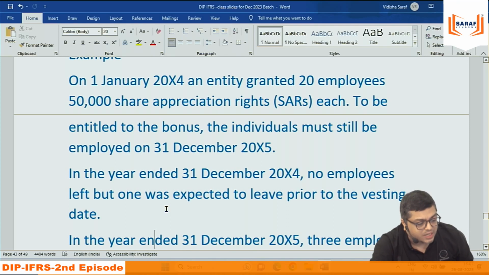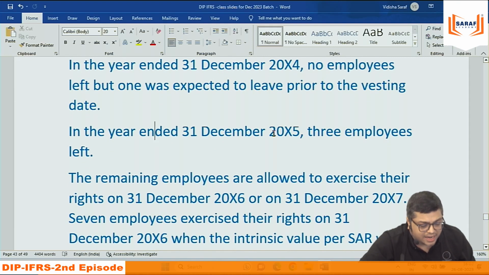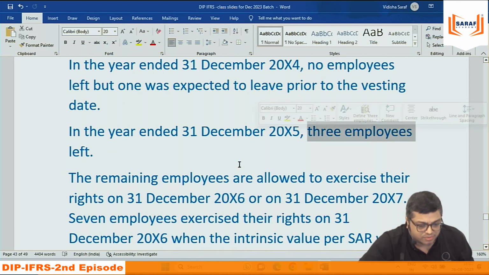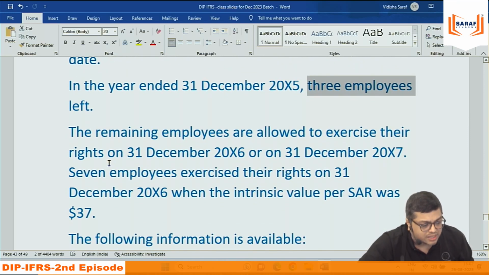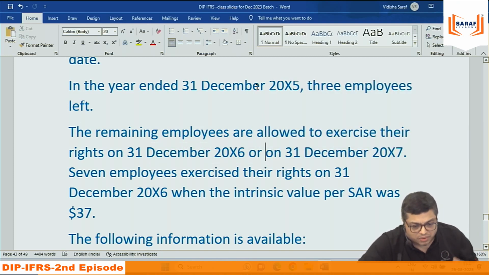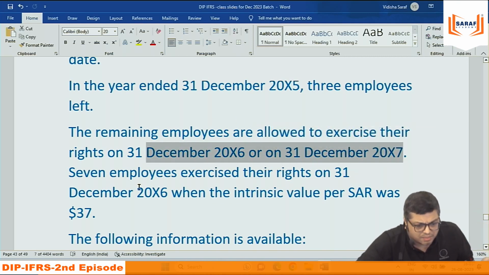But one was expected to leave prior to the vesting date. First year nobody left, but in the second year one is expected to leave. In the second year end, when the scheme is over, 3 left. Okay. The remaining employees are allowed to exercise their rights in December 2016. After 2015, they can exercise, not within 1 year, but up to 2 years. They can take the cash in 2 years. They are eligible in 2015, but after 2015, in 2016 or 2017, they can take cash. It happens like this, we can give any number of years, it's our choice.